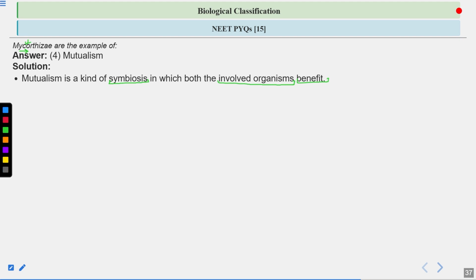Now, how are both the partners benefited? The fungus obtains the sugars or carbohydrates from the plants because plants can photosynthesize and produce sugars. These sugars are taken up by the fungus, and in return the fungus provides minerals and water to the plants. So this fungus provides minerals like phosphorus and potassium to the plants.